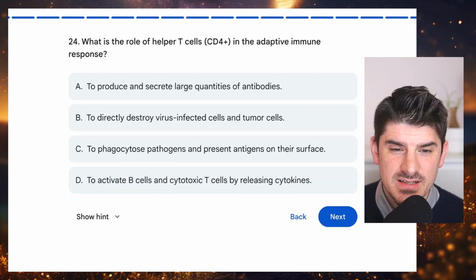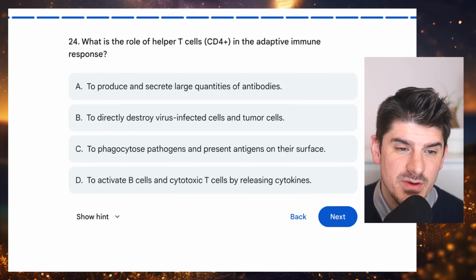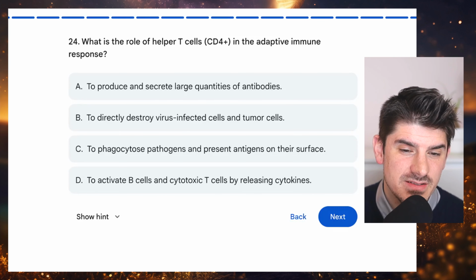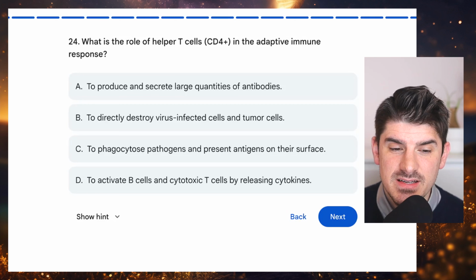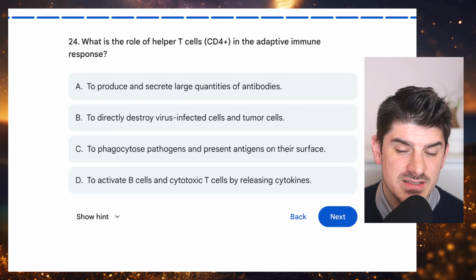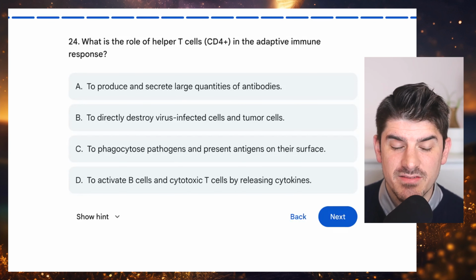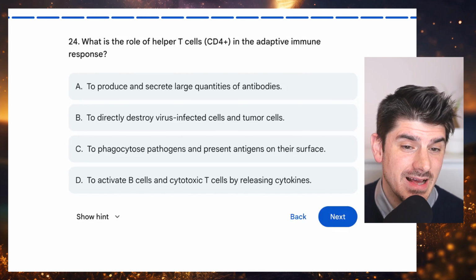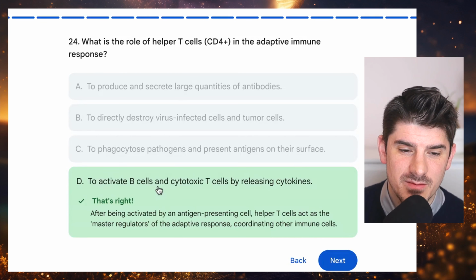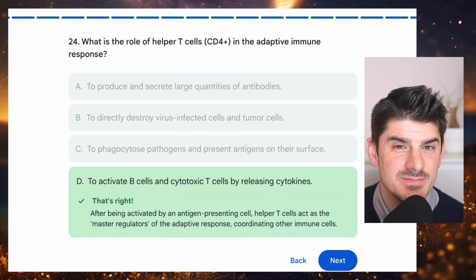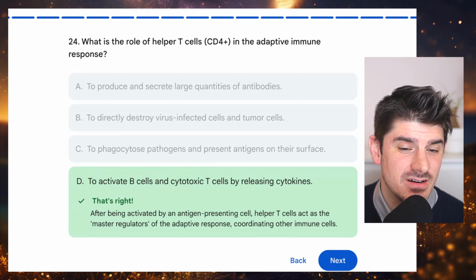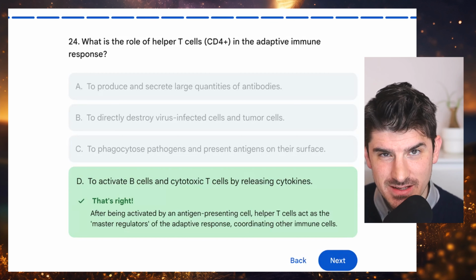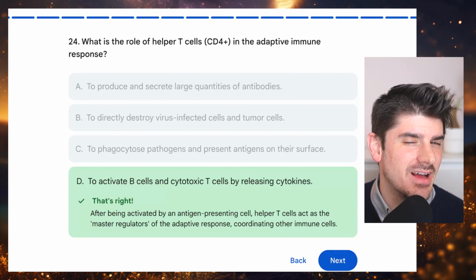Number 24. What is the role of helper T cells, CD4 positive cells, in the adaptive immune response? A, to produce and secrete large quantities of antibodies. B, to directly destroy virus-infected cells and tumor cells. C, to phagocytose pathogens and present antigens on their surface. Or D, to activate B cells and cytotoxic T cells by releasing cytokines. And the answer choice here for helper T cells is to help activate B cells and killer T cells. Remember, CD8 cells are cytotoxic cells. CD8 terminates other cells, while CD4 helps you more.